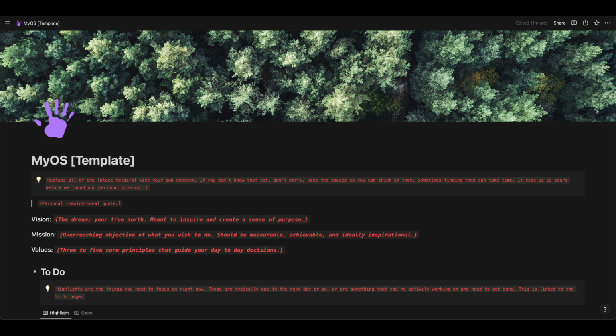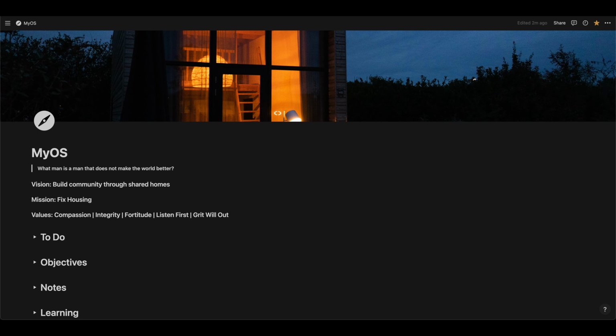But I'm going to actually go ahead and jump over into this tab that I have, which is MyOS. And this is exactly how I use MyOS in my day-to-day. And so up here at the top, if you haven't seen MyOS before, it really breaks down into 5 core components. We've got our inspiration piece up here at the top, our to-dos, objectives, notes, and learnings.